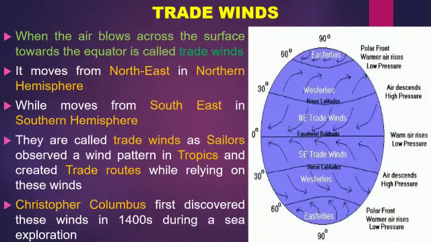Trade winds. When the air blows across the surface toward the equator, it is called trade winds. It moves from northeast in the northern hemisphere, while it moves from southeast in the southern hemisphere. They are called trade winds as sailors observed the wind pattern in the tropics and created trade routes while relying on these winds. Christopher Columbus first discovered these winds in the 1400s during a sea voyage.